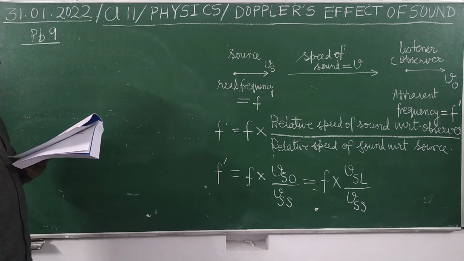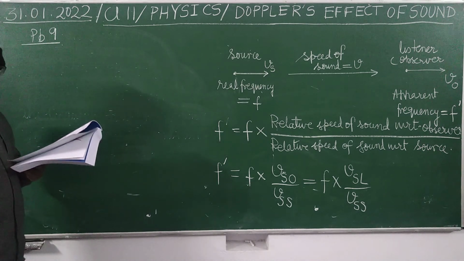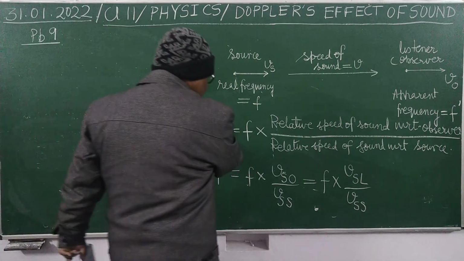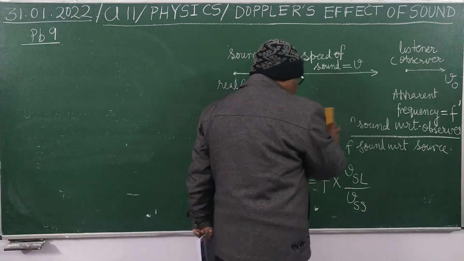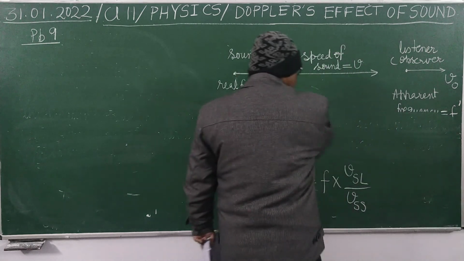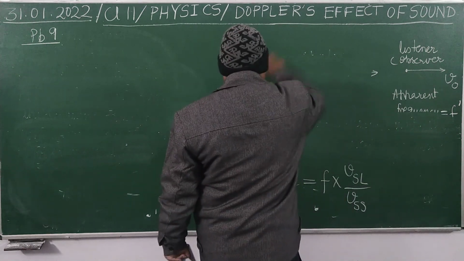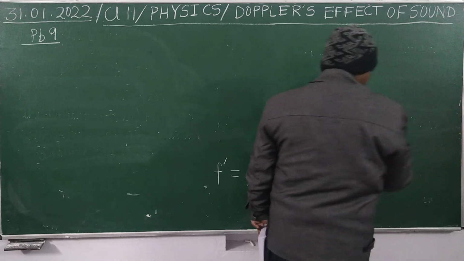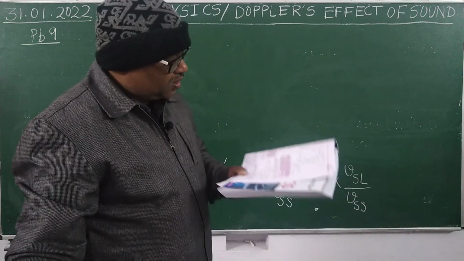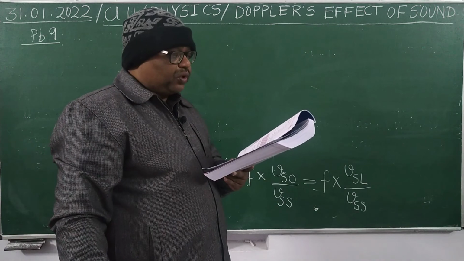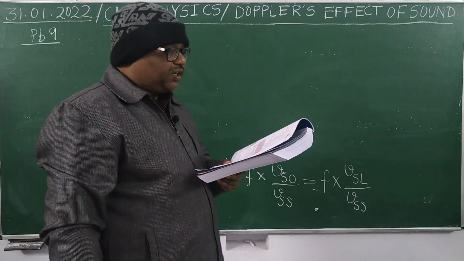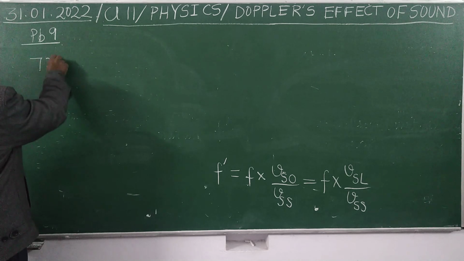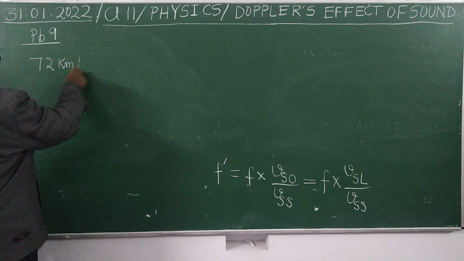Two trains are moving towards each other with a speed of 72 km per hour. So first you change 72 km per hour in meter per second.